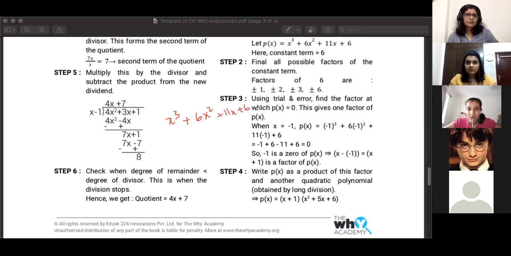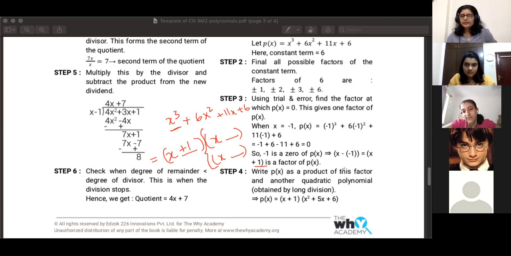Since it has x cube, it means there are 3 factors: x plus minus something into x plus minus something into x plus minus something. That's why you were able to get x cube. Of the three, one of them happened to be x plus 1. Now we need to find what the other two are.